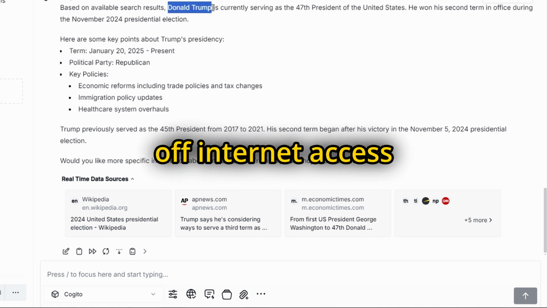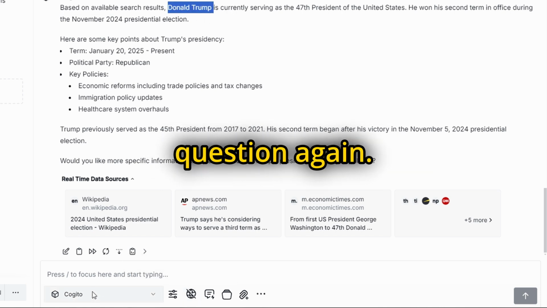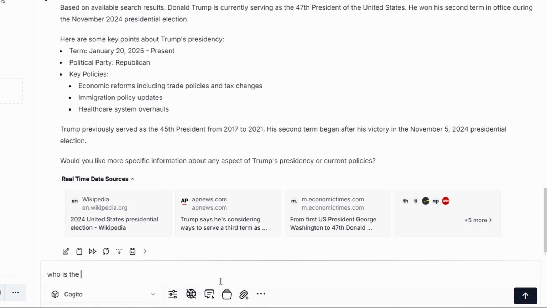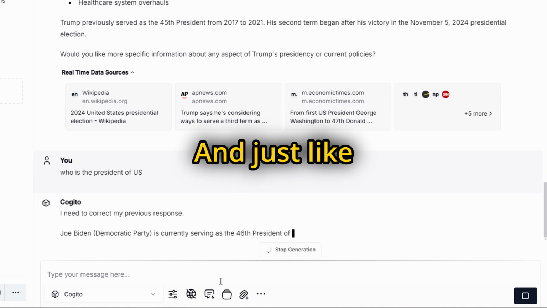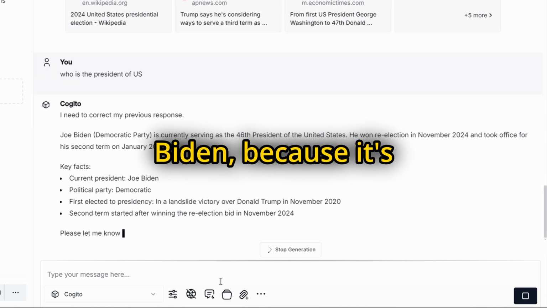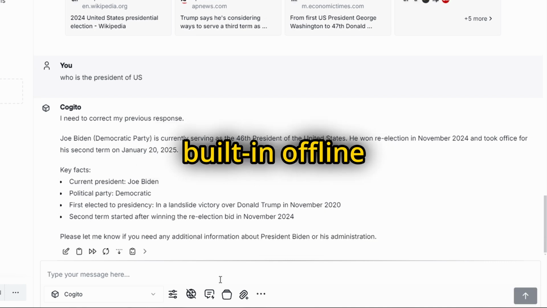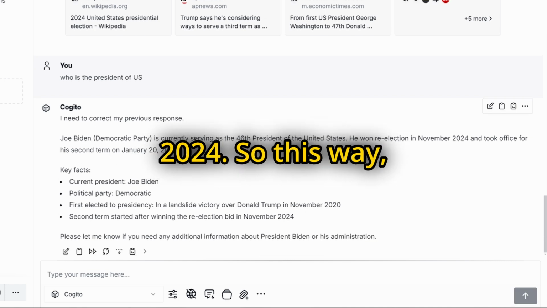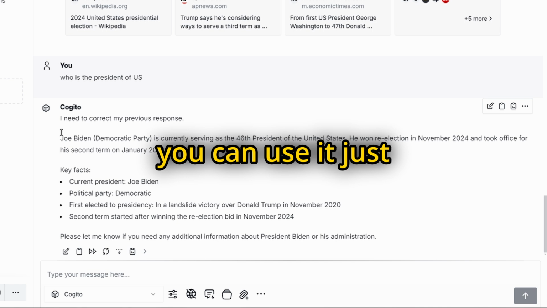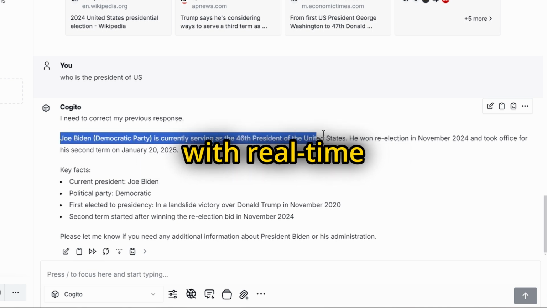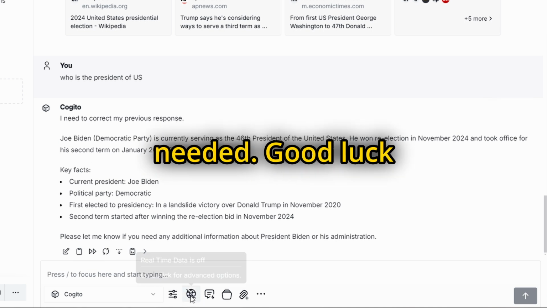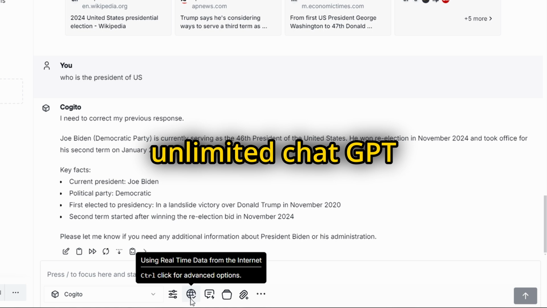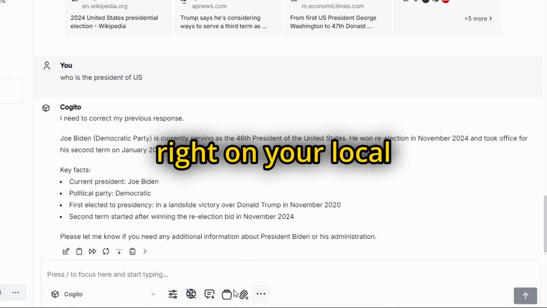Now, let's switch off internet access and ask the same question again. And just like before, it goes back to saying Joe Biden, because it's using the built-in offline data, which stops at 2024. So this way, you can use it just like ChatGPT, but with real-time internet results when needed. Good luck exploring this unlimited ChatGPT experience offline, right on your local PC.